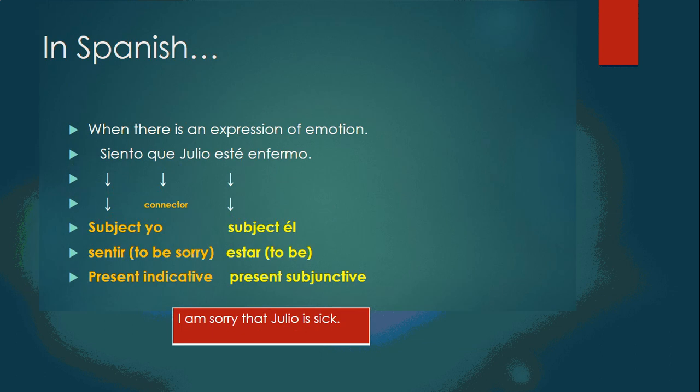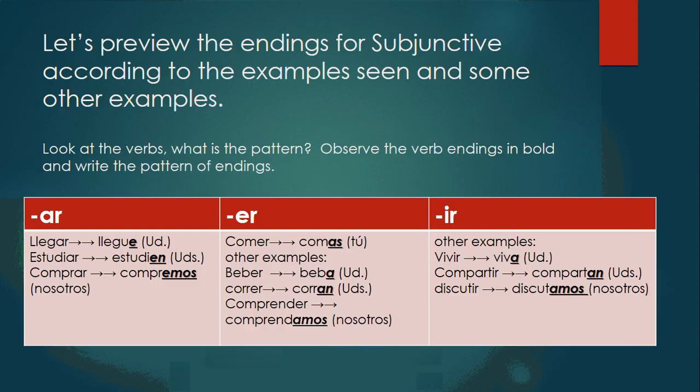When there is an expression of emotion: siento que Julio esté enfermo. Siento, yo, sentir, is in the present indicative, there's a connector que, and Julio esté, subject él, verb estar, which is in the present subjunctive. I am sorry that Julio is sick.